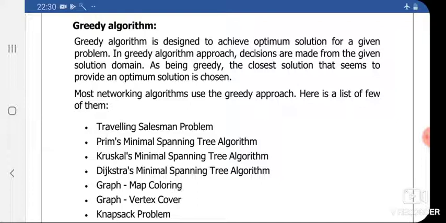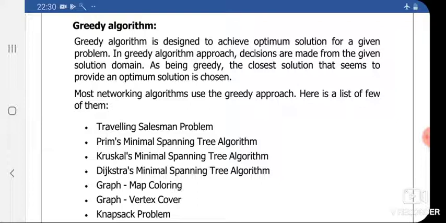That is, while solving with the greedy method, we try to find optimal solutions for a given problem. We can have multiple solutions, but out of them, we finally select the solution which is the optimal solution.